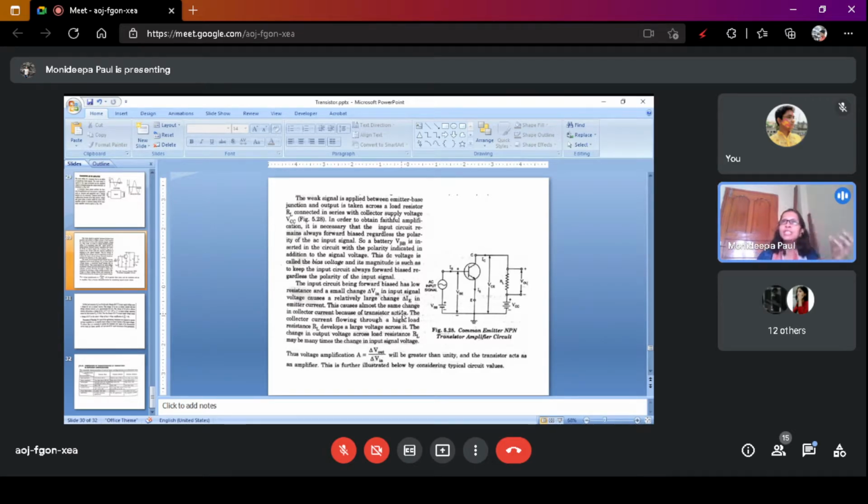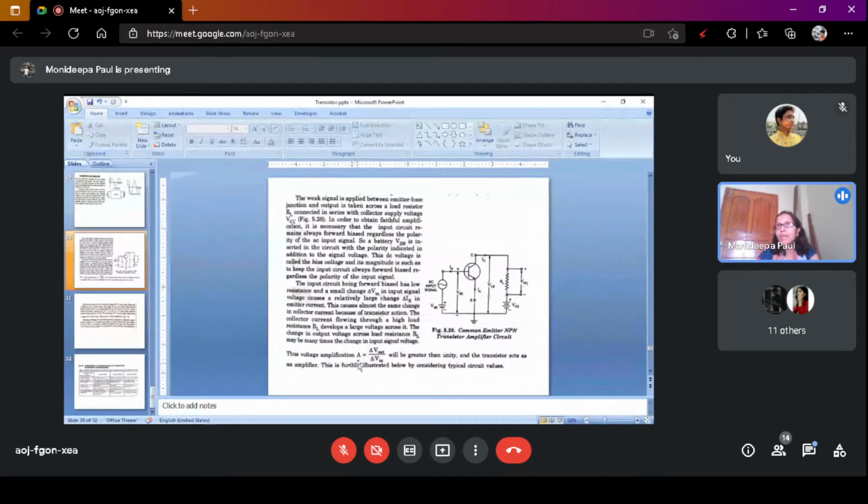So if we change the small input voltage, a larger amount of emitter current will change. If the larger amount of emitter current changes, then a larger amount of collector current also changes. Thus this causes almost the same change in collector current because of transistor action. The collector current flowing through the high load resistance RL develops a large voltage across RL. The change in output voltage across the load resistance RL may be many times the change in input signal voltage.